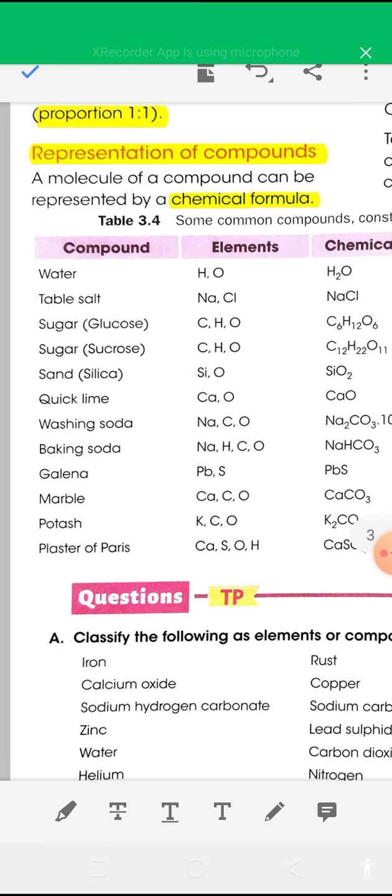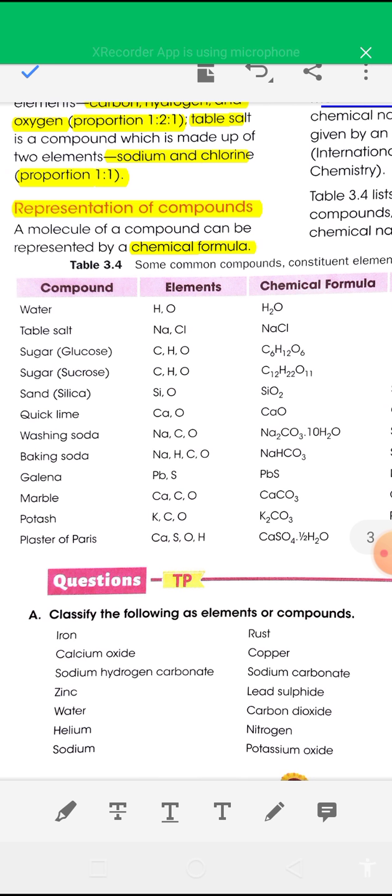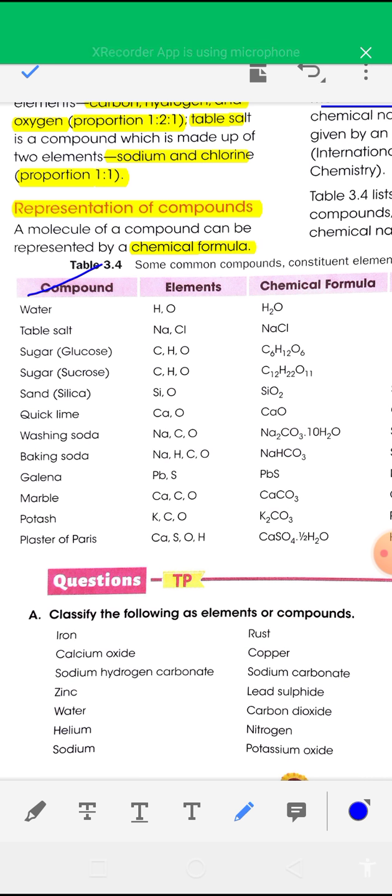The chemical formula of water is H2O, with hydrogen and oxygen present. Table salt is NaCl, with sodium and chlorine. Glucose is C6H12O6, but sucrose is C12H22O11.